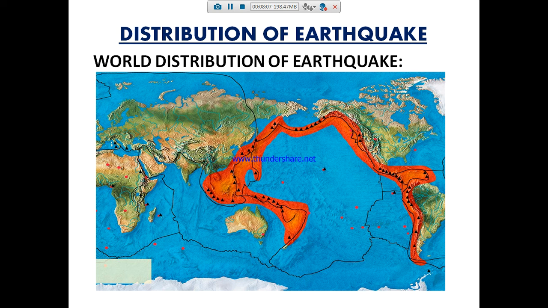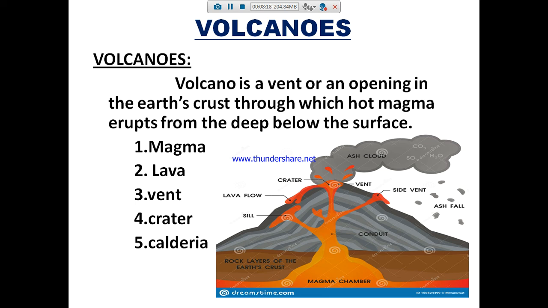Pacific areas with the sea epicenters have the most frequent occurrence, and it's called the Pacific ring of fire. And a volcano is a vent or an opening in the earth crust through which the hot magma erupts from deep below the surface.